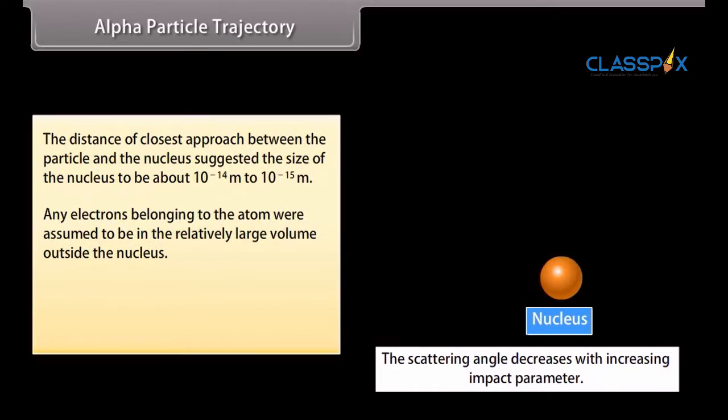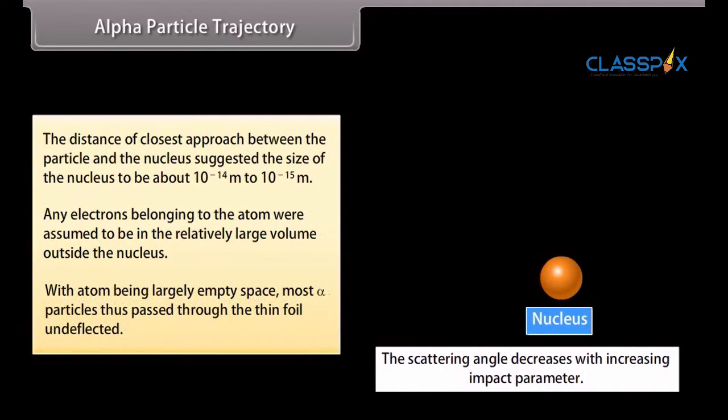Any electrons belonging to the atom were assumed to be in the relatively charged volume outside the nucleus. With the atom being largely empty space, most alpha particles thus passed through the thin foil undeflected.